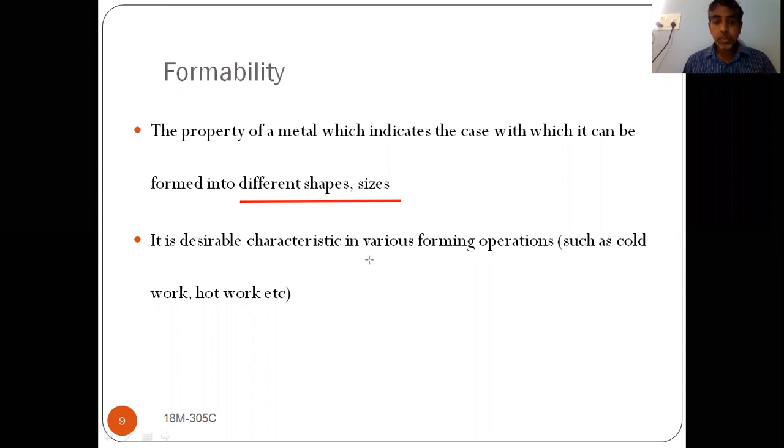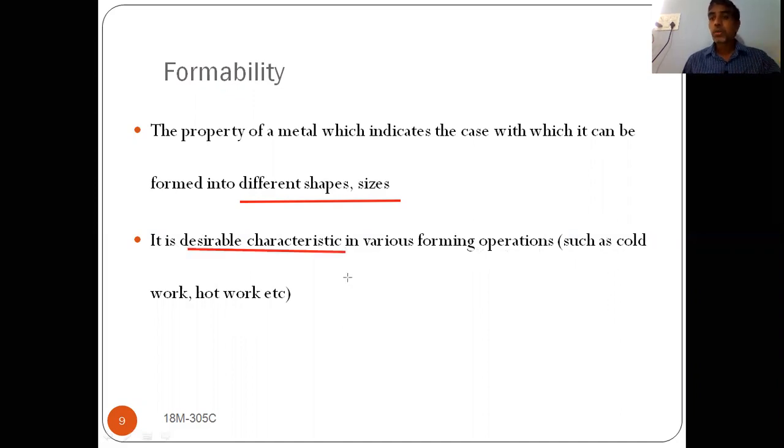So it is a desirable characteristic for forming operations. You have different forming operations, whether it is a cold working operation or a hot working operation. We have plenty of cold working operations and plenty of hot working operations. Cold working means below recrystallization temperature and hot working means above recrystallization temperature. So for such operations, this is the desirable property.